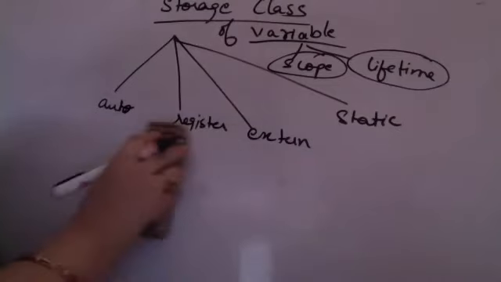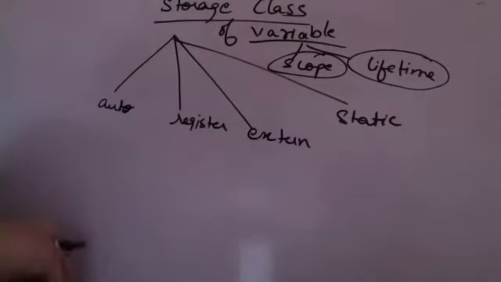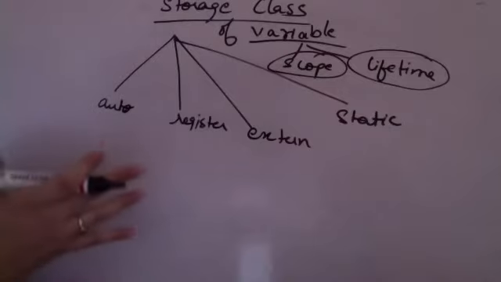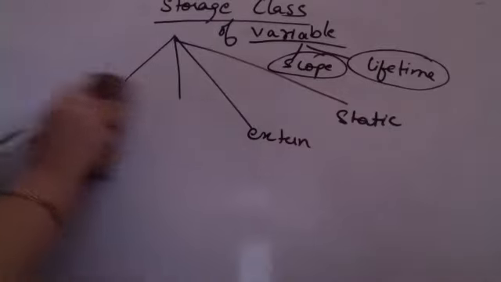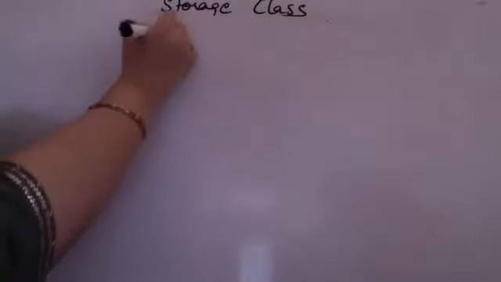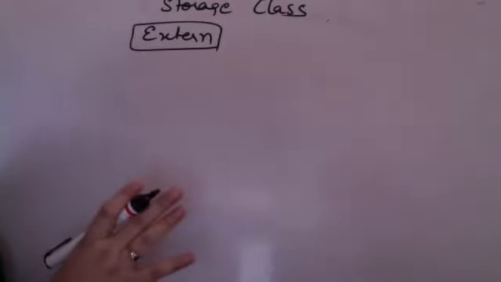What do I mean by extern variable? Now, at times, we might be creating a very large program. When I have a very huge program, I might want to bifurcate or break my program into smaller programs. In that case, there might be a few variables that I want to share between all of the programs.